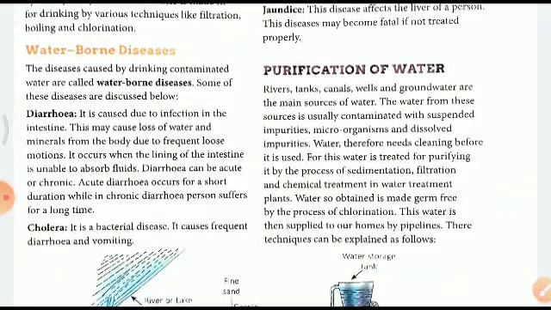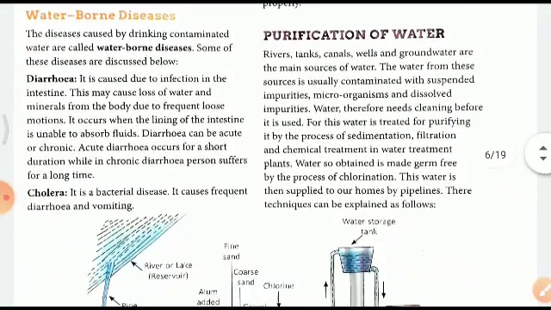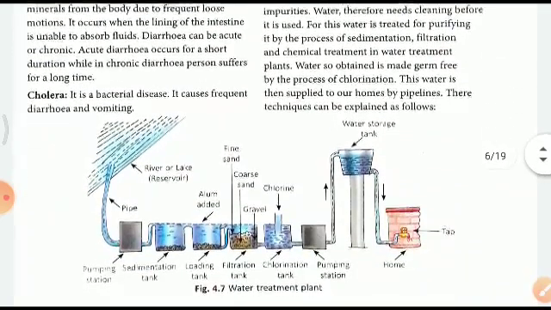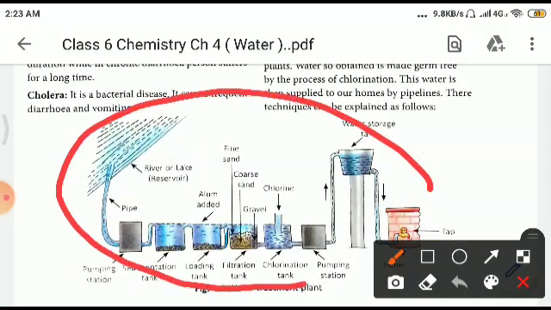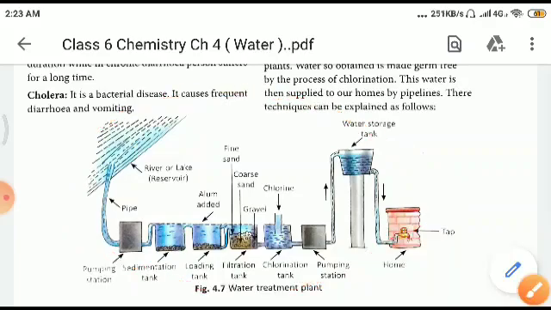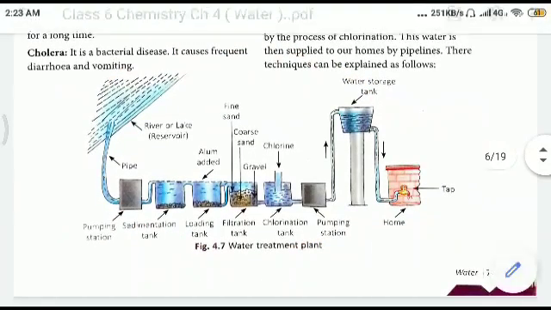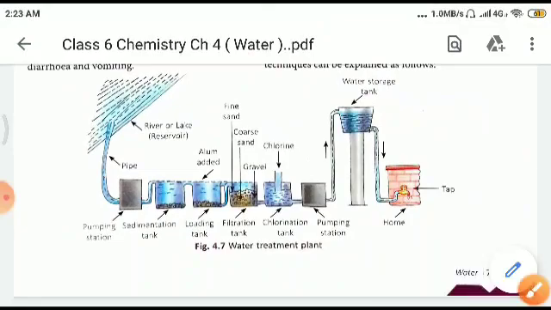Now, children, what are the various techniques of purification of water? Rivers, tanks, canals, wells, and groundwater are the main sources of water. The water from these sources is usually contaminated with suspended impurities, microorganisms, and dissolved impurities. So, there is an urgent need for purification. And see, children, this is a beautiful illustration of a purification tank. See what all things are there. We will be going one by one in detail.